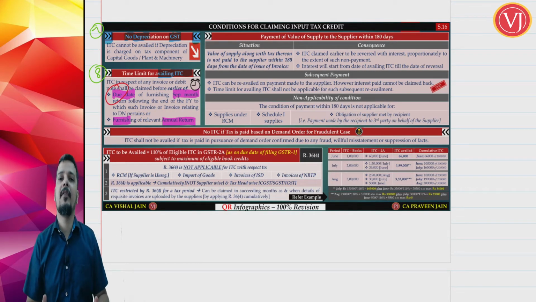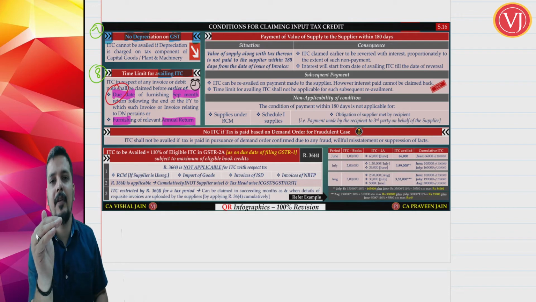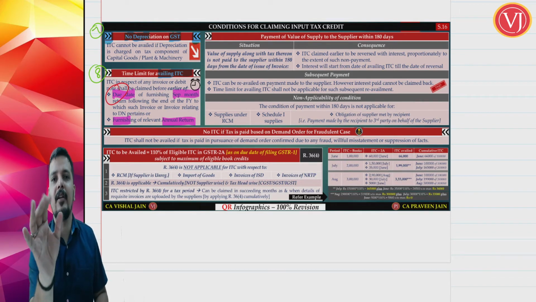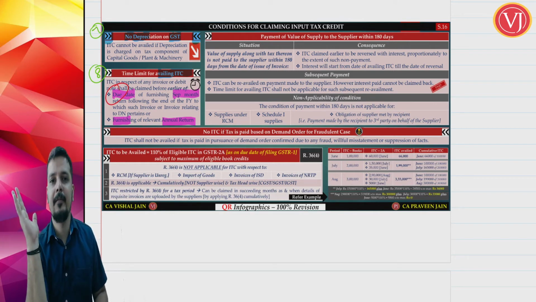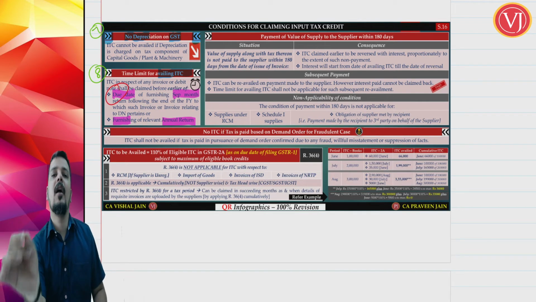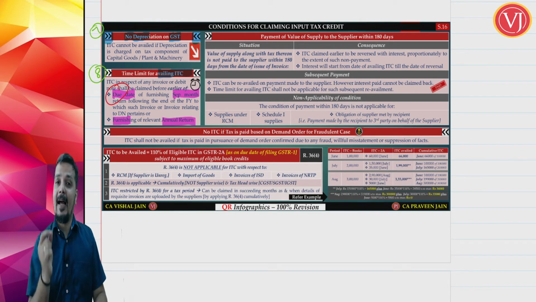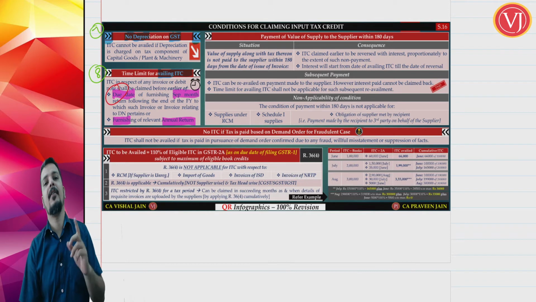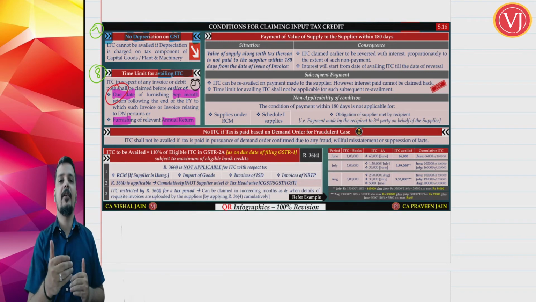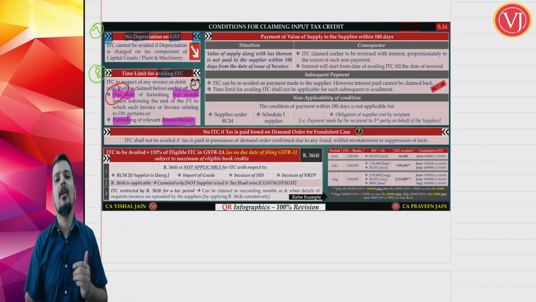Right, assuming the due date of filing of the September month return of the next financial year will be 20th of October. Normally it will be say 20th of October 2023. For financial year 22-23, it is 20th of October 2023. Now I have to ensure that if at all I have already filed my annual return on say 30th of August, then the last date for taking the credit was 30th of August. Because it is 20th of October 2023 or 30th of August 2023, whichever is earlier.